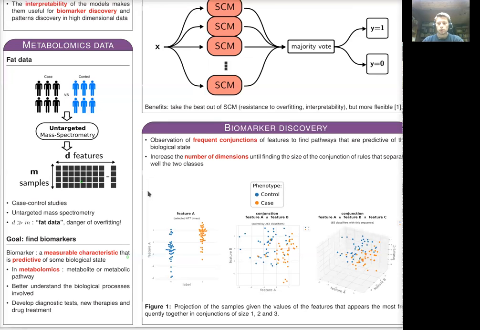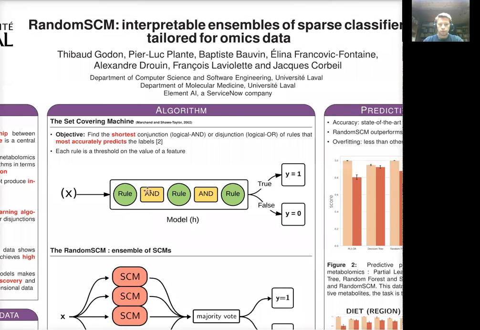Classic statistical methods and machine learning algorithms are designed for big data, and they may not perform well on fat data. So we can say that there is a need for algorithms specifically made to handle fat data. One of such algorithms is the set covering machine.